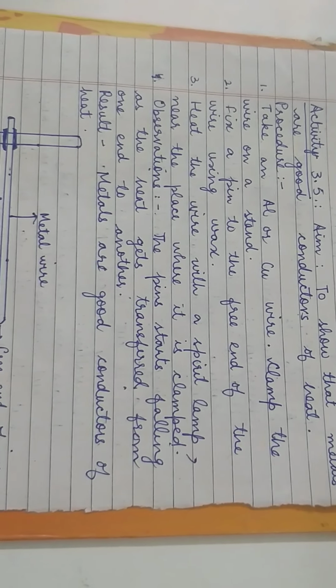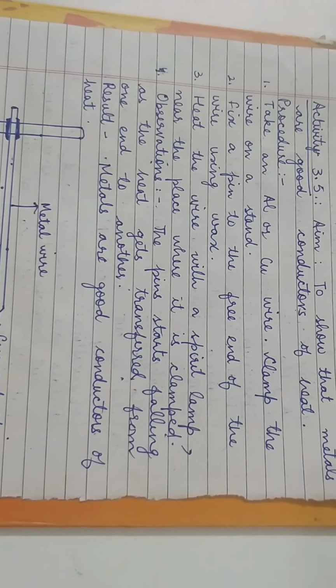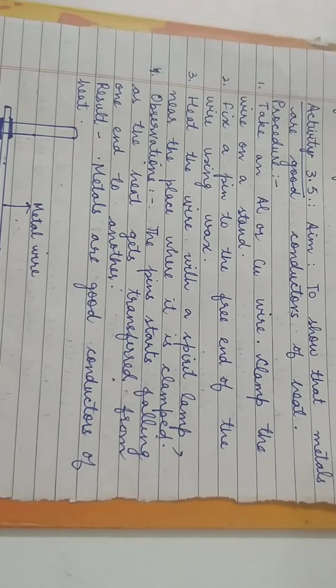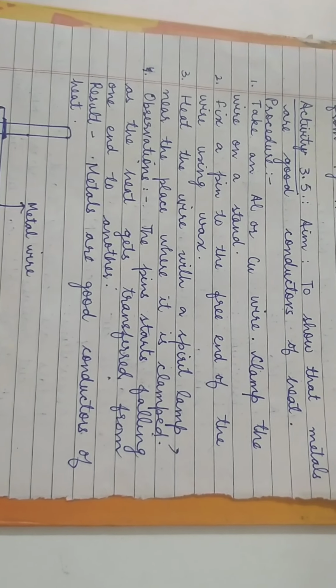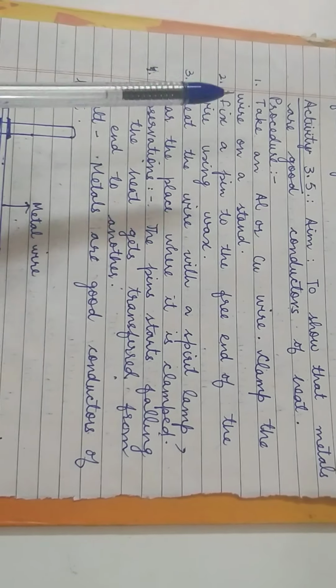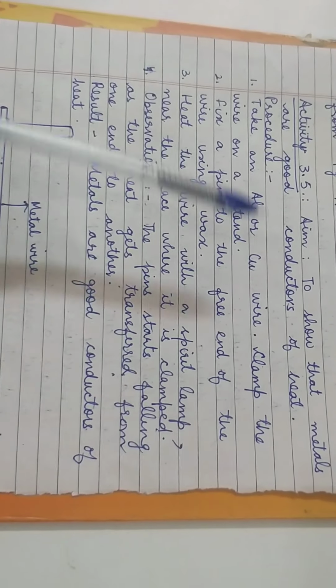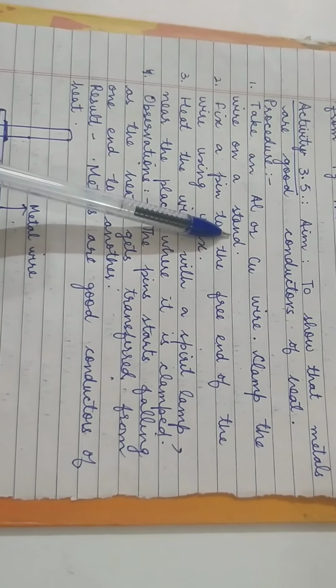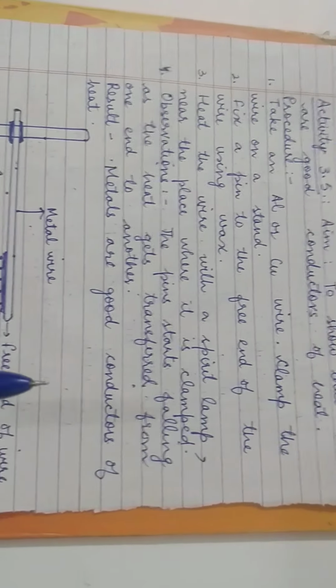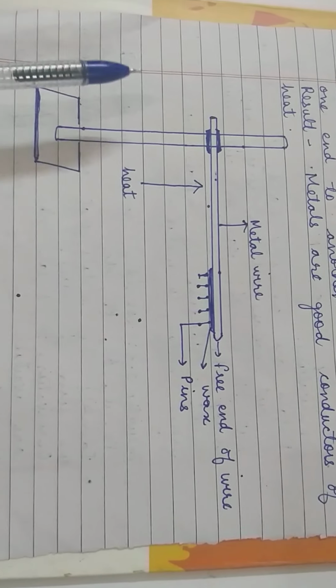And that is why we are using all cooking vessels which are made up of metals only, so that conduction can take place and the food is cooked easily. Children, you take an aluminium or copper wire. These are metals. Now clamp the wire on a stand. Now I will show you the diagram here. With this diagram I can explain you.